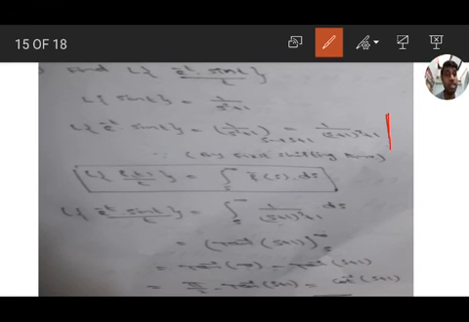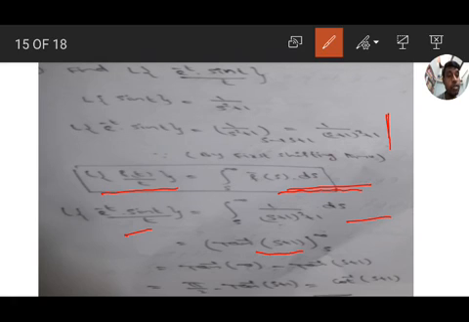Next, applying the formula L of f of t by t equal to integration s to infinity f bar s ds. So substituting this formula, we get L of e to the power of minus t into sin t by t equal to integration s to infinity 1 by s plus 1 whole square plus 1. The integration value is tan inverse of s plus 1, from s to infinity.